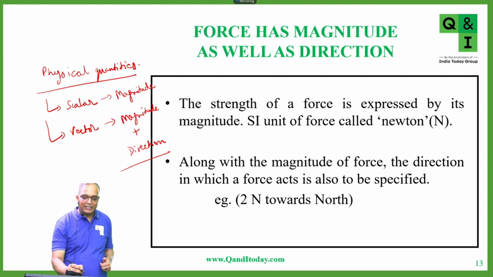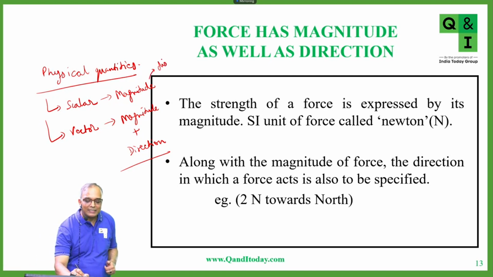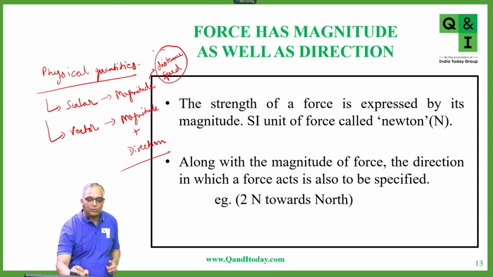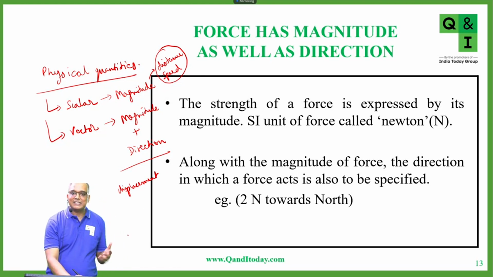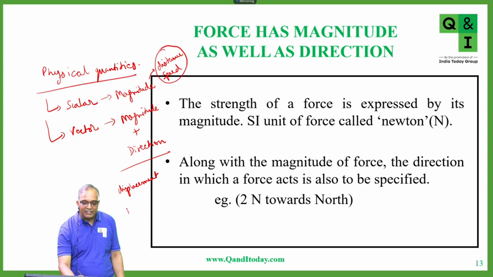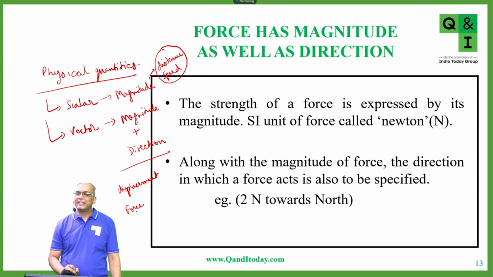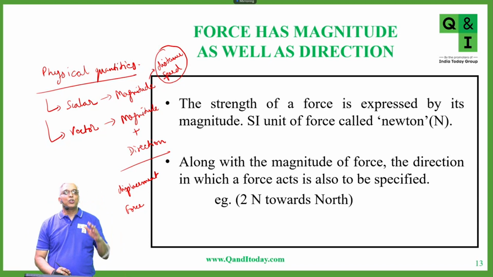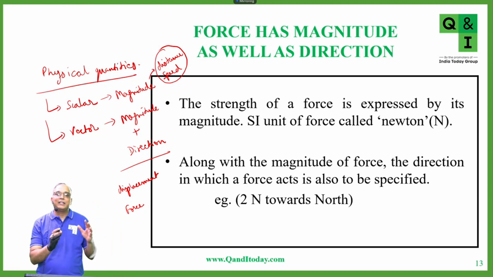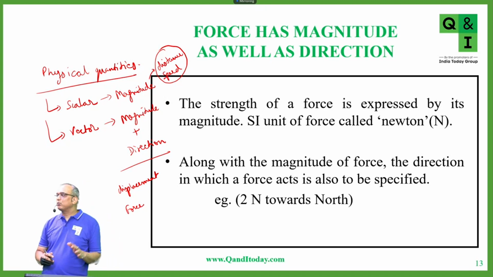Examples of scalar quantities: distance is one example, and speed is another. For vector quantities, displacement is a vector quantity. We'll see what displacement and distance are in further classes. And force again is a vector quantity, because to define a force you have to define the magnitude as well as direction. Is it clear, students? Scalar and vector quantities, is it clear?